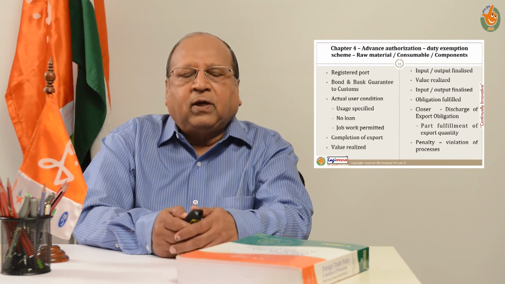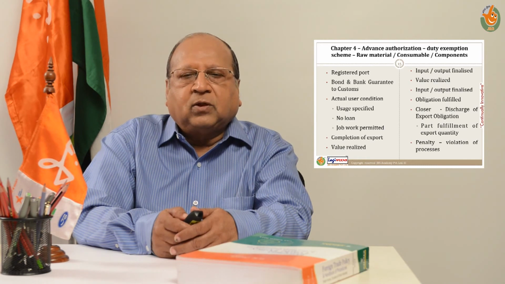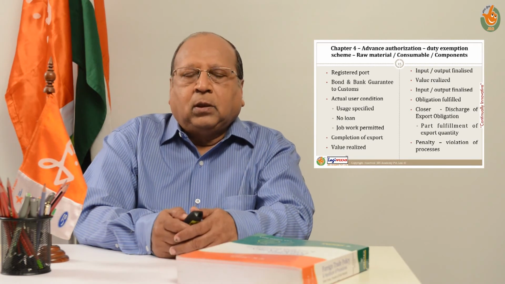Customs will verify the nexus between what has been allowed as import, what has been manufactured, and what is being exported, to check whether any misuse of the facility is being practiced, and whether the goods really match the quality, description, and technical characteristics of the inputs that were allowed duty free.